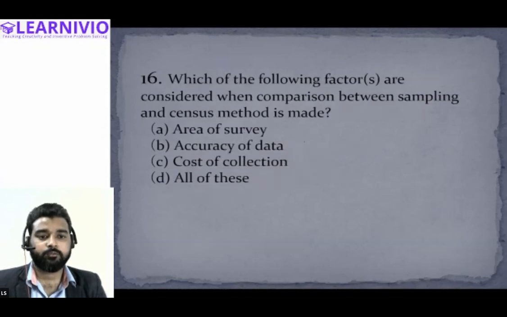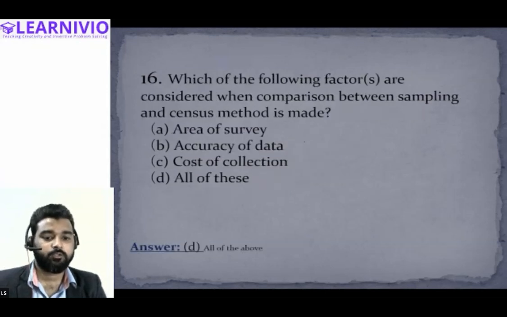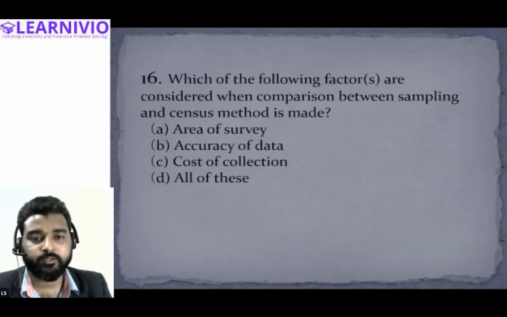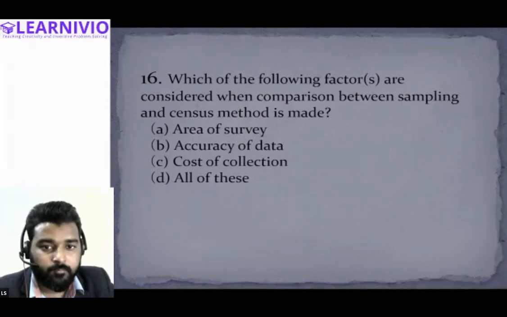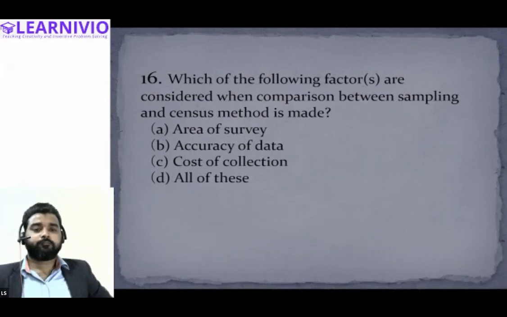Okay, there is one more question. So there are two more questions, and Peer will answer this. Which of the following factors are considered when comparison between the sampling and census method is made?